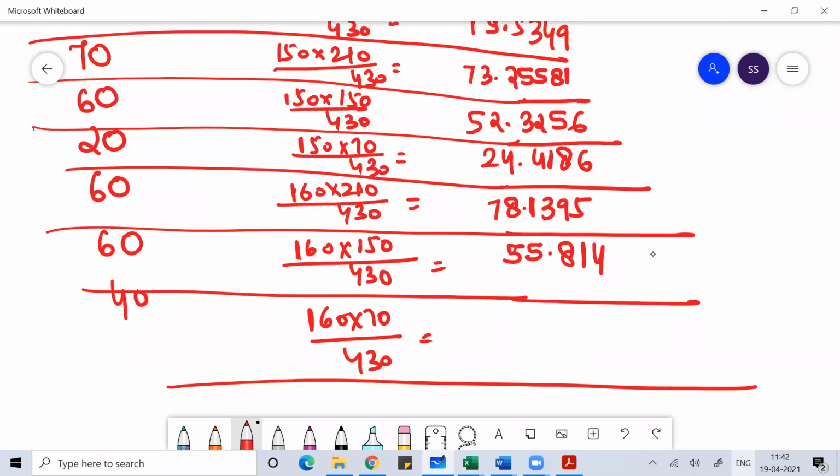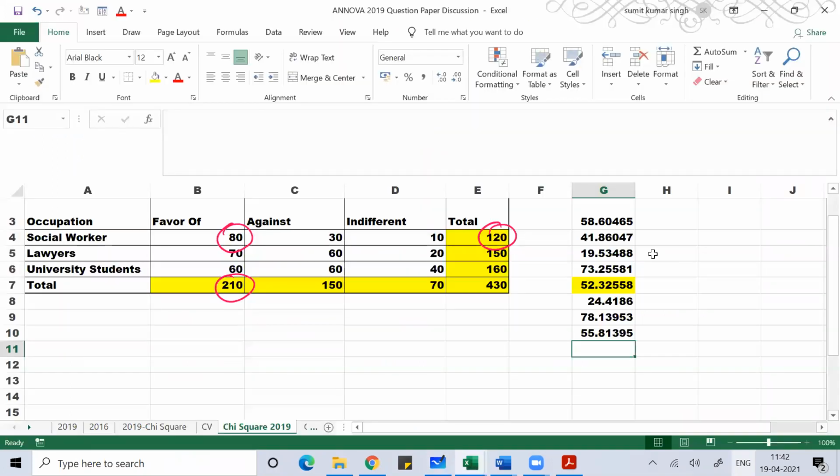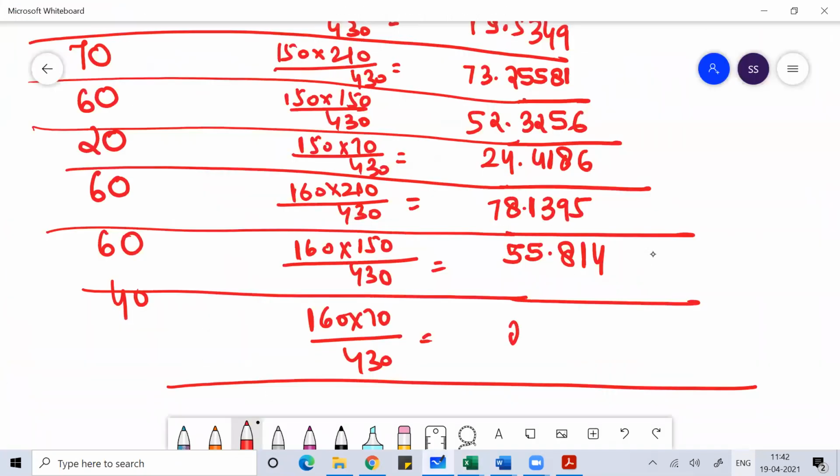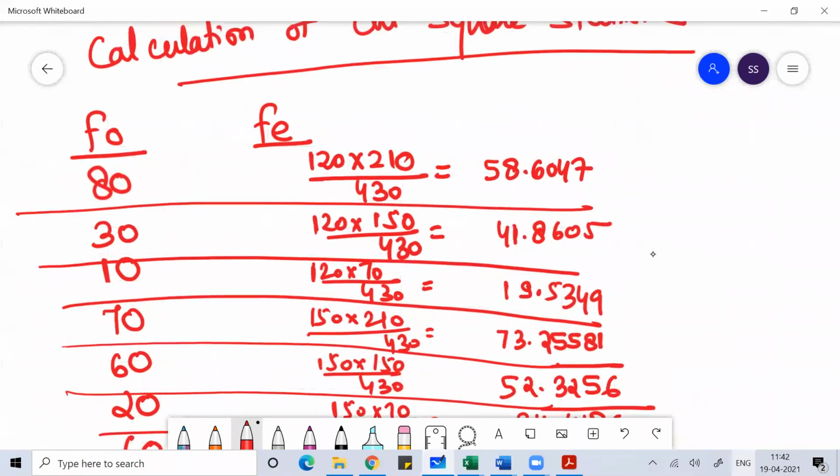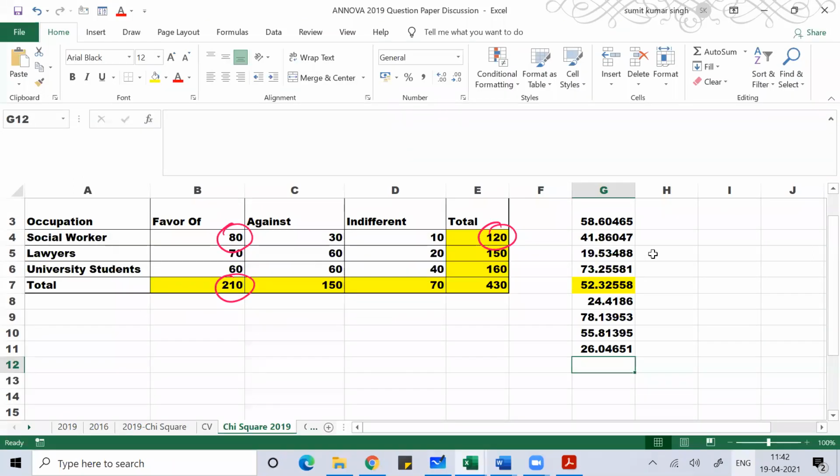Then 160 into 70 by 430 is 26.0465. So these are the values. You just use the formula row total into column total divided by total values, and with that you will get the expected frequency.